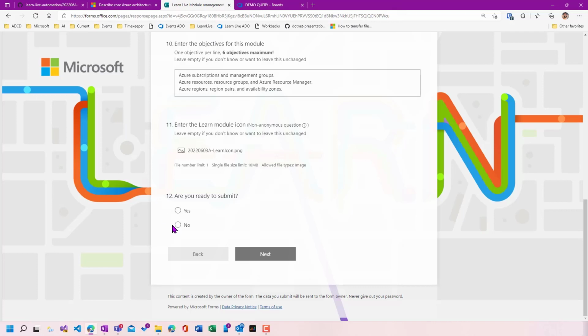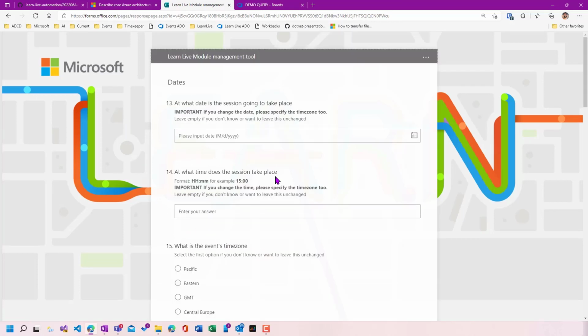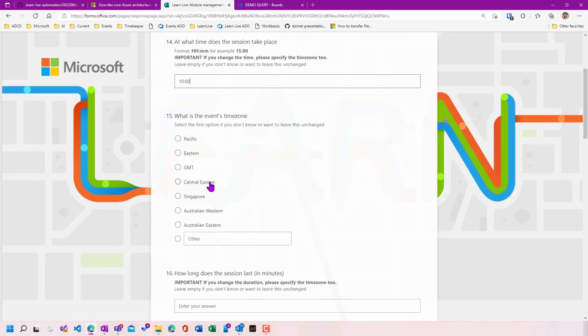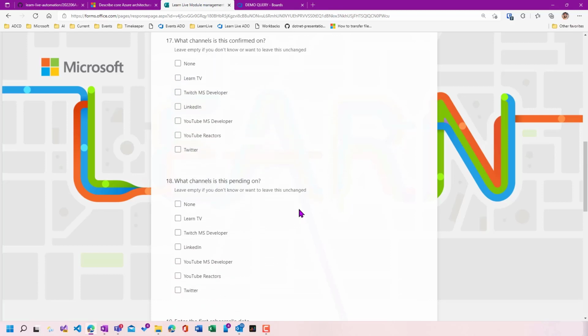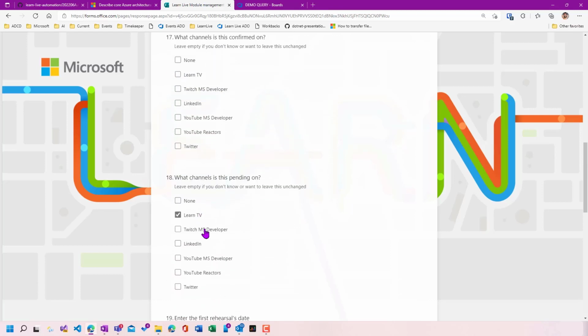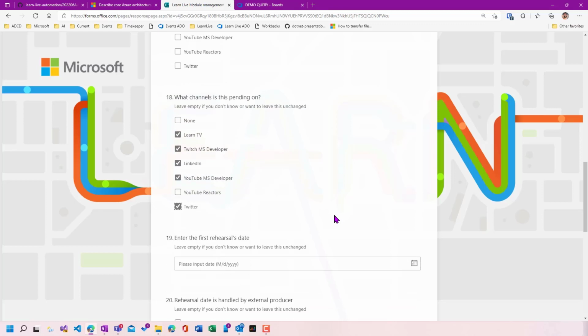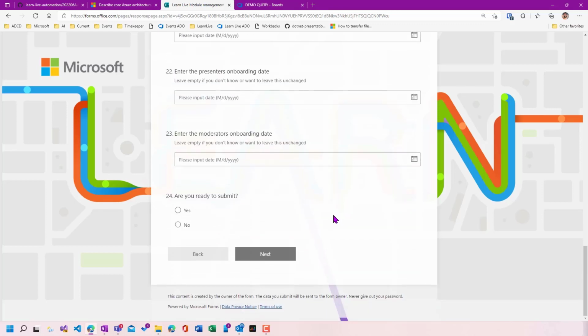All right, are you ready to submit? Not quite yet. I'm going to enter some date information. So in this fictional example, we are going to produce this episode in June, and I'm going to say, all right, it's going to take place at 10 a.m. Very important information about the time zone in Central Europe, and the session is going to be 90 minutes. And like this, I know everything about the start and end date. I'm going to say that we are going to stream this fictional episode again to all those channels. And of course, this is all pending. I didn't have confirmation from the channel owners yet.